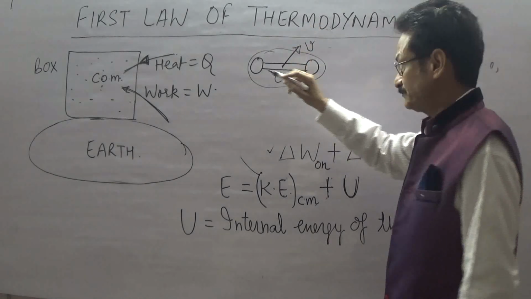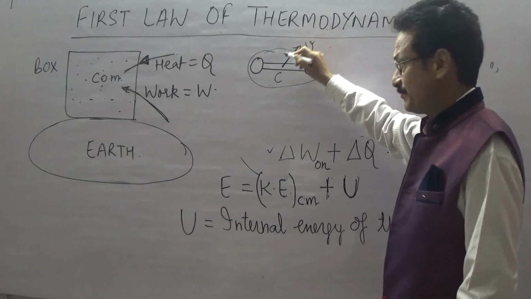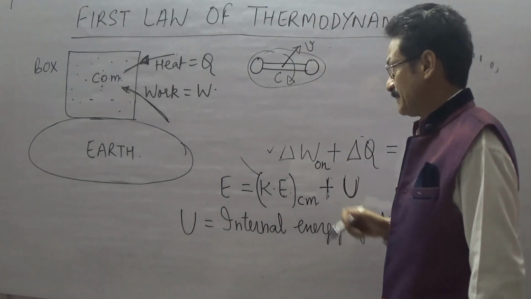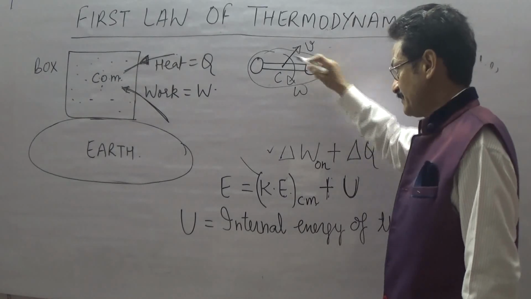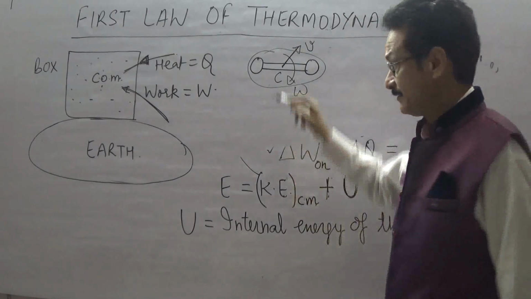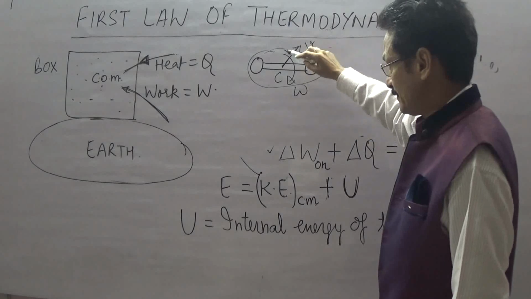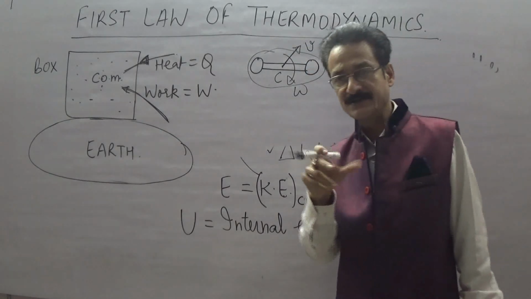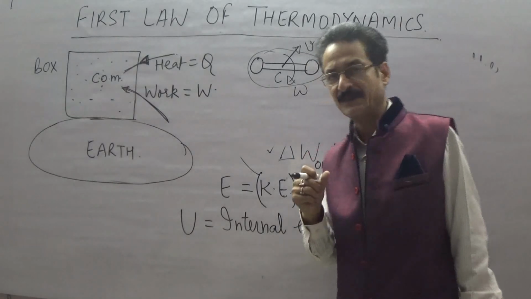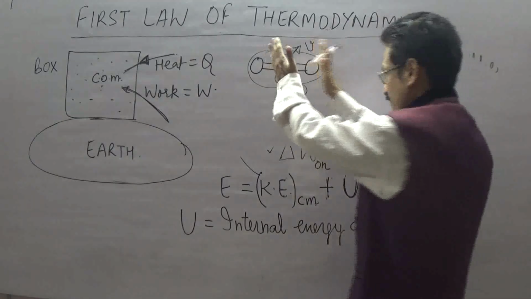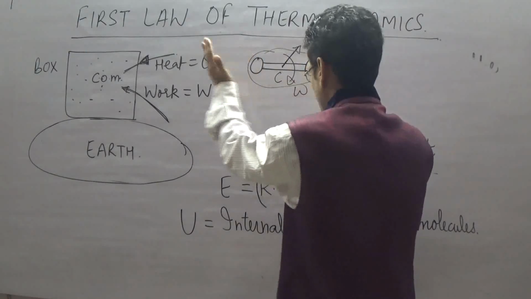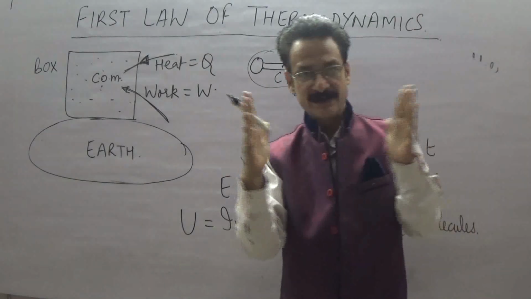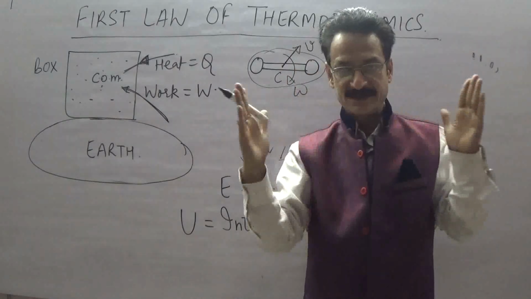And there is also a possibility, because this is a diatomic molecule, that it may be rotating. Suppose it is rotating with angular speed omega, then due to this angular velocity, it will have some rotational kinetic energy, which is half I omega square. And also there is a possibility of vibration. The molecule may be vibrating like this, and due to this vibrational movement, it will have some kinetic energy and some potential energy.